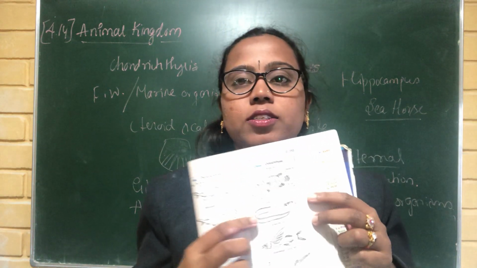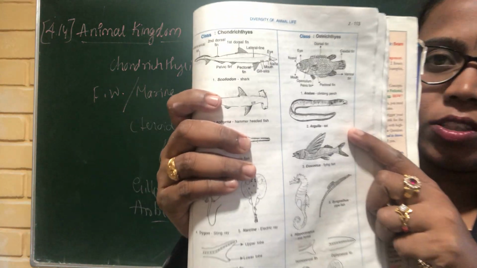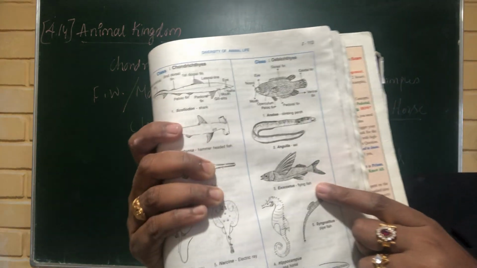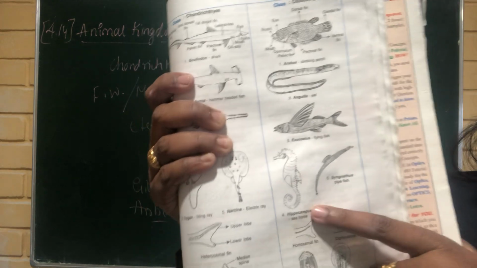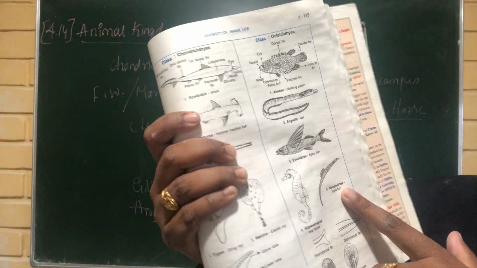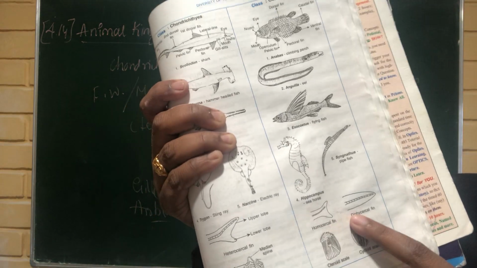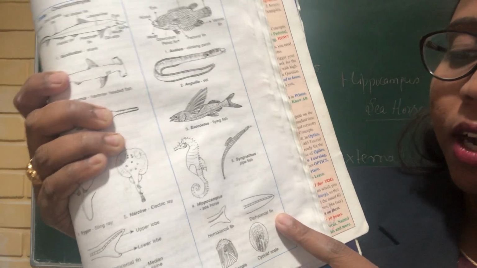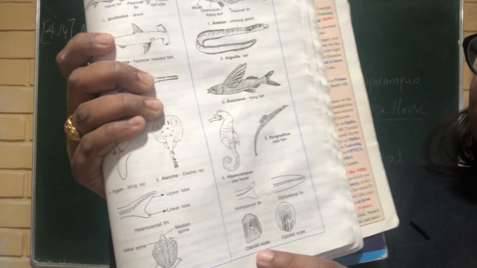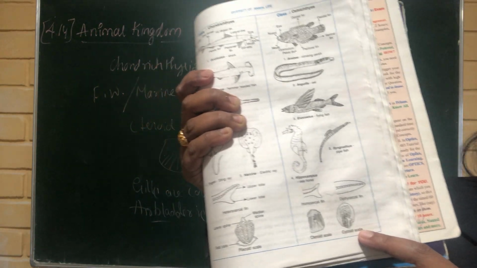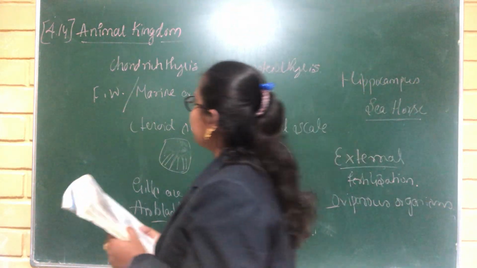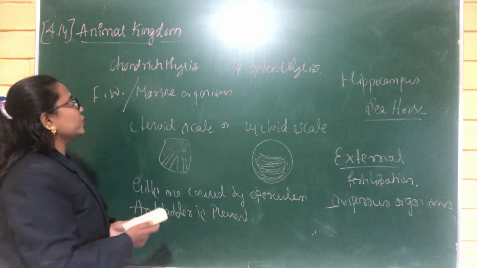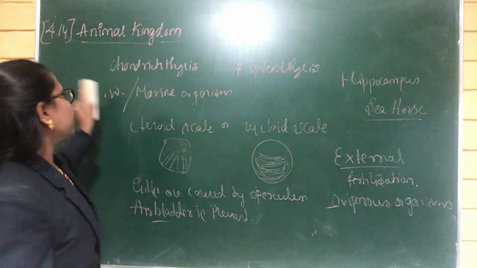Here this is Osteichthyes. Examples for Osteichthyes are Anabas fish, Angelfish, Exocoetus, Hippocampus, and pipefish. These are the homocercal fin and diphycercal fin, and this is the ctenoid scale, and this is the cycloid scale. And these are the types of species. The species can be divided into two types: Chondrichthyes and Osteichthyes.